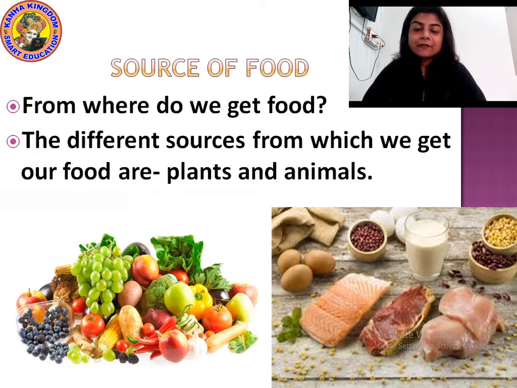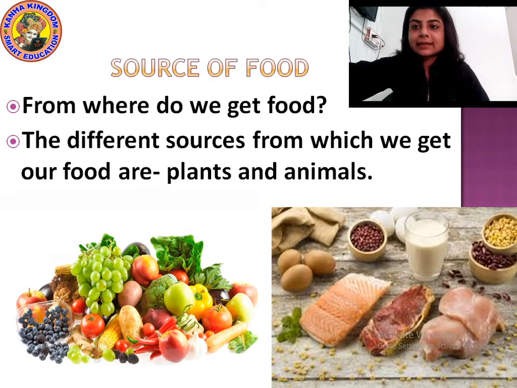And to stay alive, to stay healthy, we must eat food. Yes or no? So to stay healthy and to stay fit and strong, we need food, and food is obtained from different sources. The different sources of food are plants and animals. So now let us continue. What do plants give us? I told you. Let us see in the next slide.